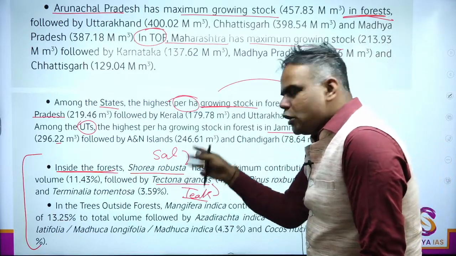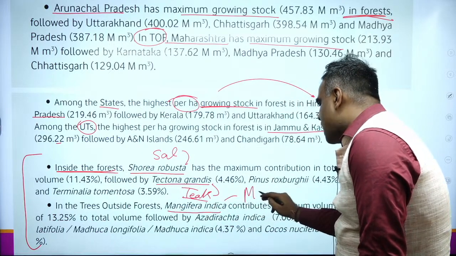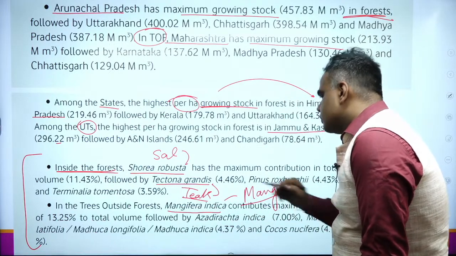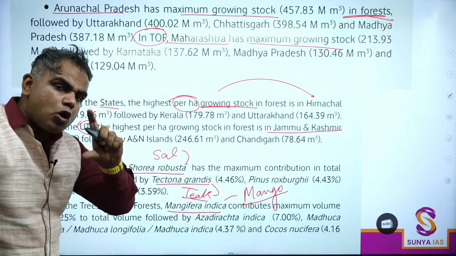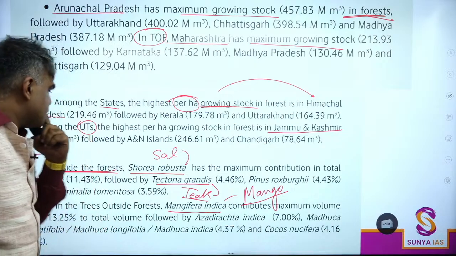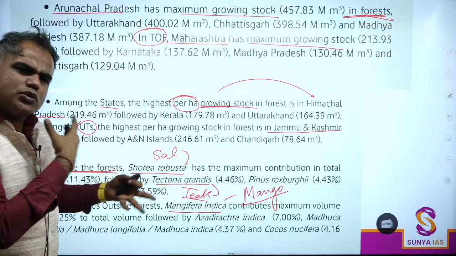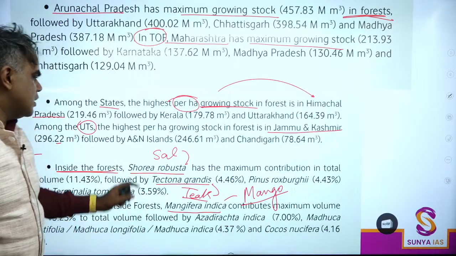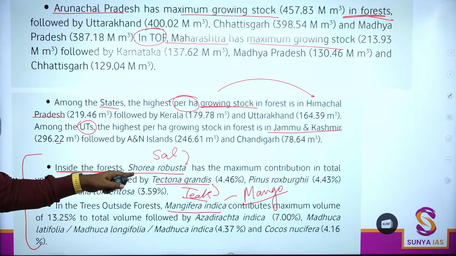ओके, और TOF, Trees Outside Forest में Mangifera indica, that is mango. अभी एग्रो फॉरेस्ट्री में we will again see mango का कंट्रीब्यूशन सबसे ज्यादा है. ठीक है. तो inside forest it is sal, and then teak. Again, these are used extensively in the furniture, etc. Whereas outside में है mango. Okay, that is Mangifera indica.